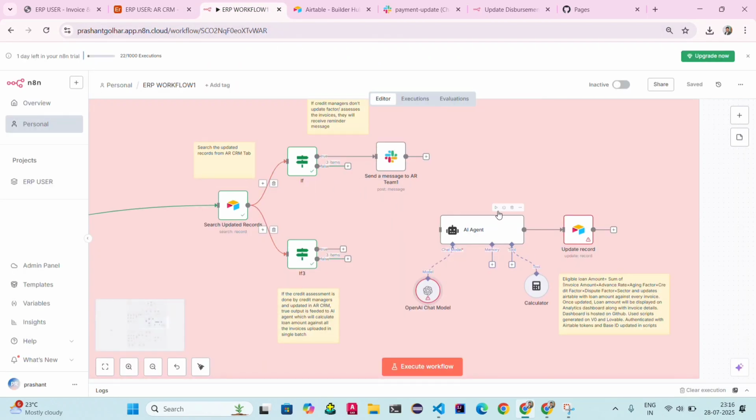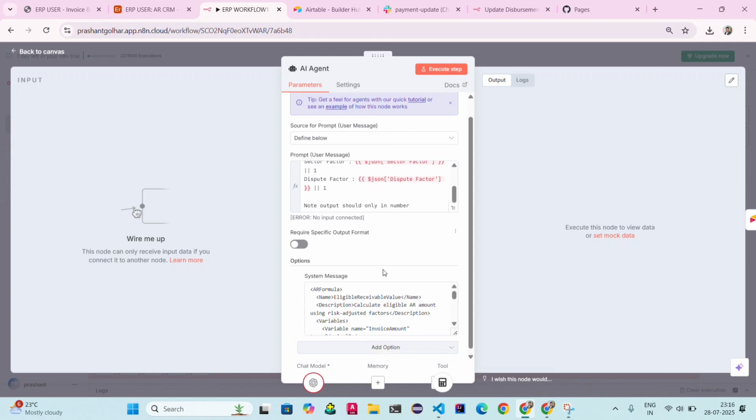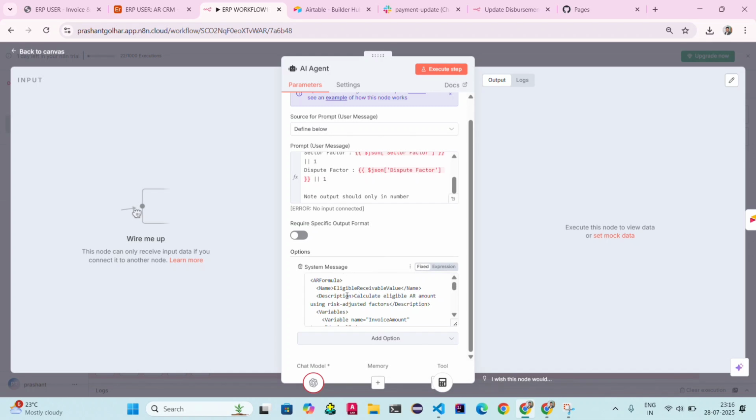Now we can see. Okay, so if you have a ChatGPT OpenAI enterprise version API key, then you can calculate here directly as well. You can see I trained my AI agent by providing it the invoice amount. If the invoice amount is not found, it will take one aging factor, credit factor, sector factor and dispute factor. Whatever the credit manager updated in the Airtable, it will take. Okay. Now you can see the system message here as well.